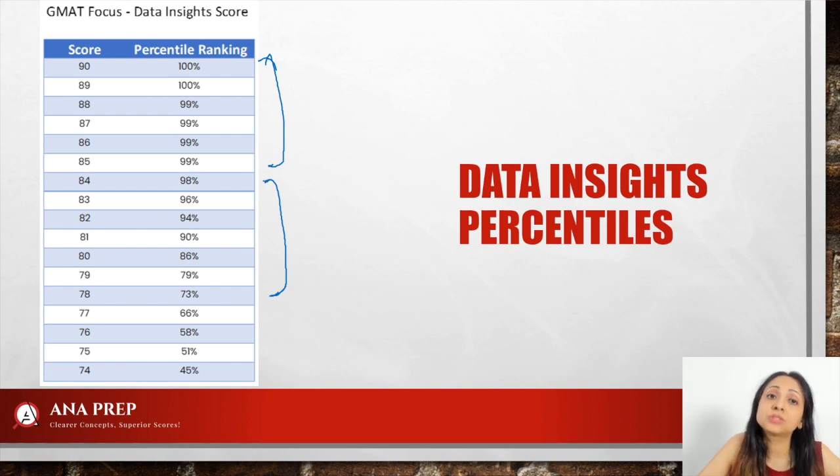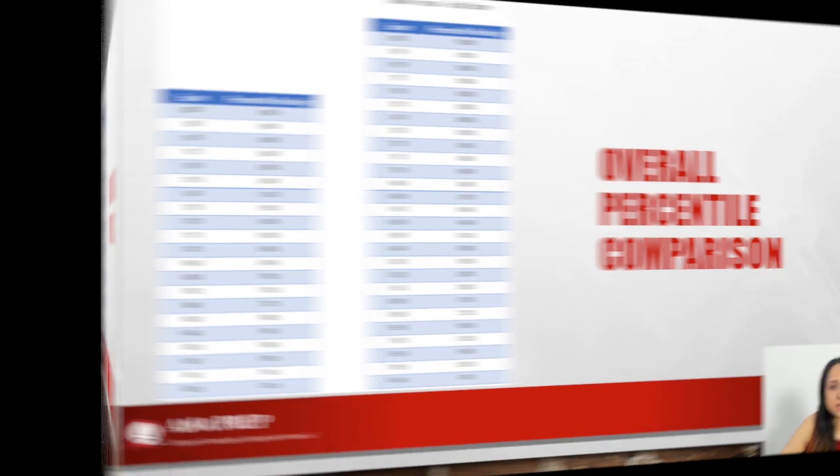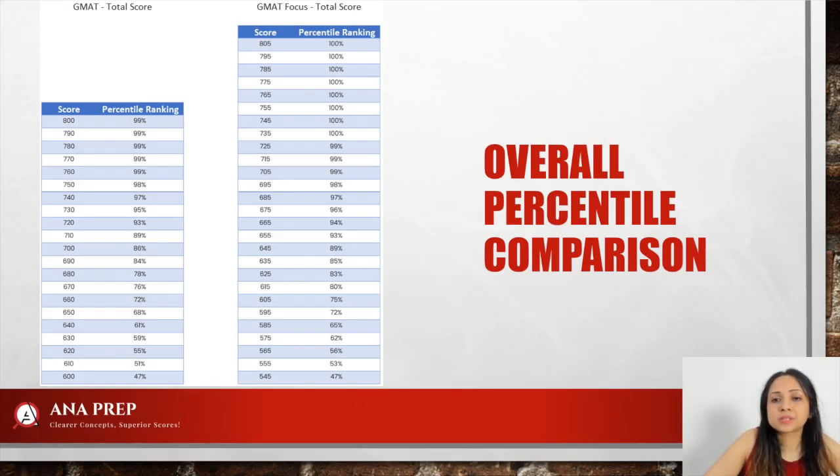What has happened now with GMAT Focus is that you have to do really well on all the three sections. Now it will matter in your complete score, right? So let's do an overall percentile comparison. First of all, look at GMAT Focus. These scores are all 100 percentile up to 735. So I'm not even sure what that means. Is it that they're not going to give these scores to anybody? Perhaps. But then the achievable scores would likely start from 725.